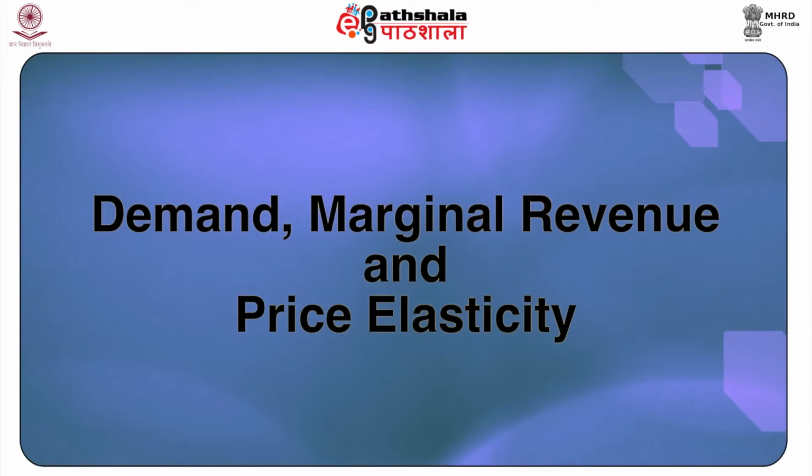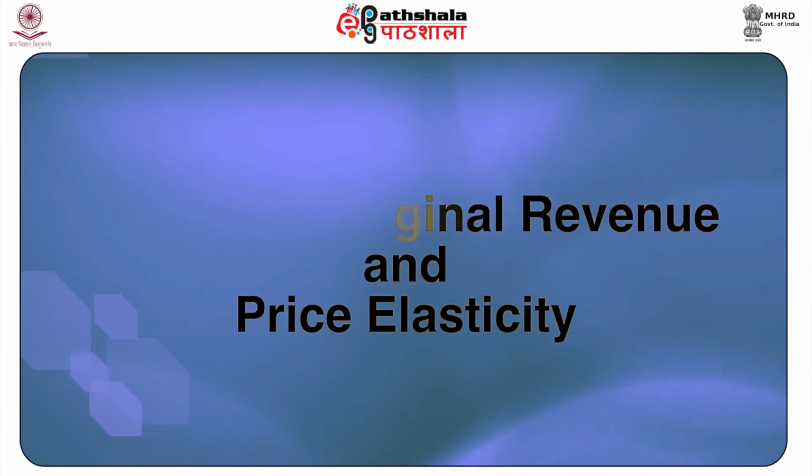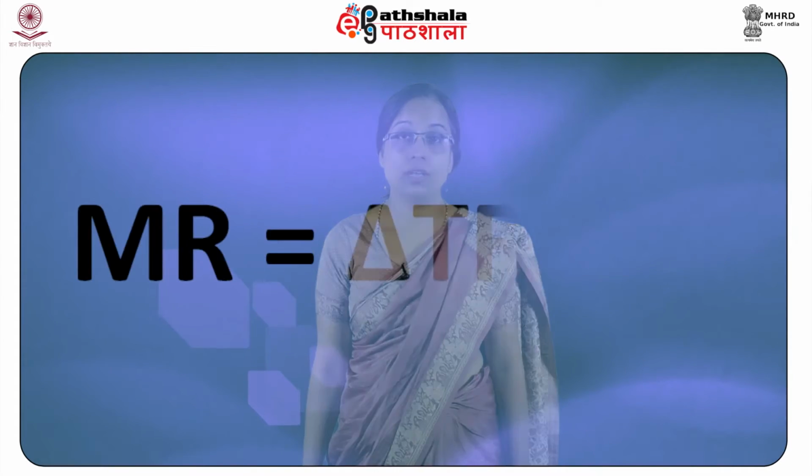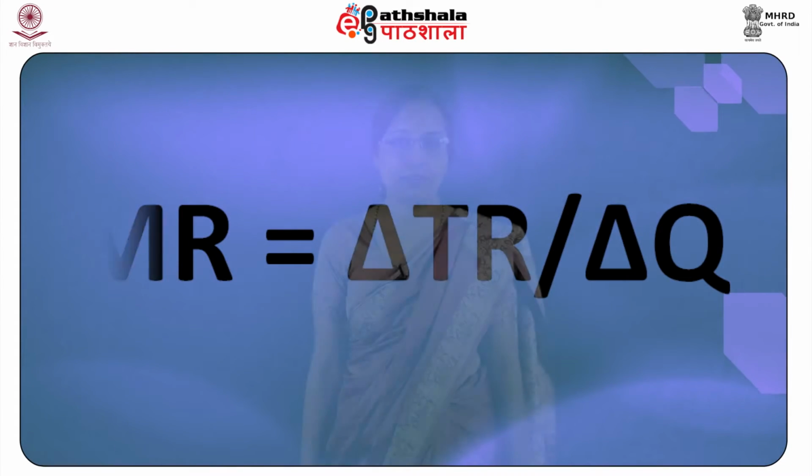Now, let us look at demand, marginal revenue, price elasticity and their relation. Besides total revenue, an equally important concept for pricing and output decisions is the marginal revenue. It is defined as a change in total revenue due to a change in the quantity sold. MR is the slope of TR.